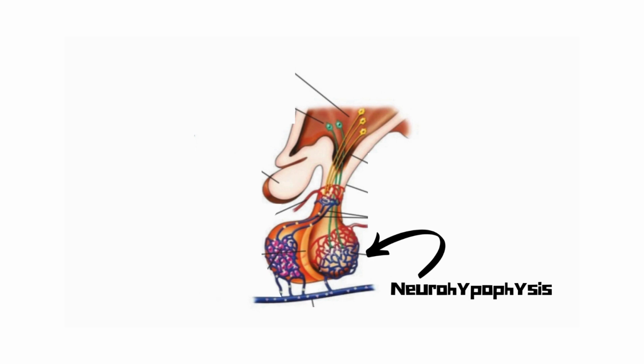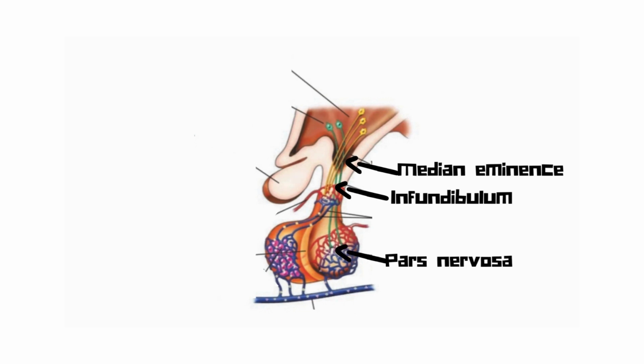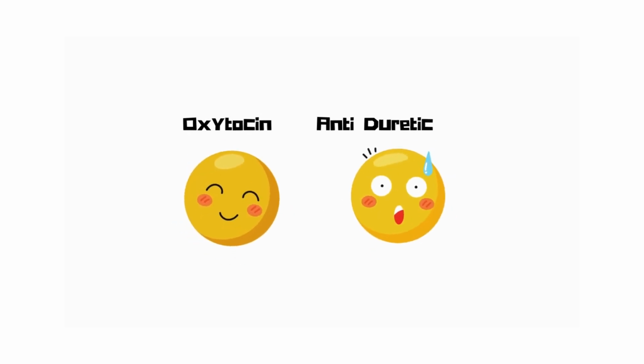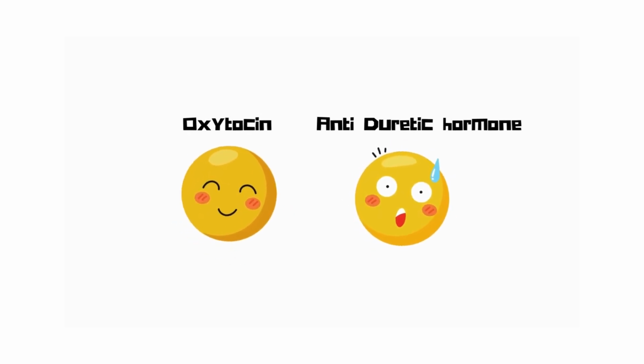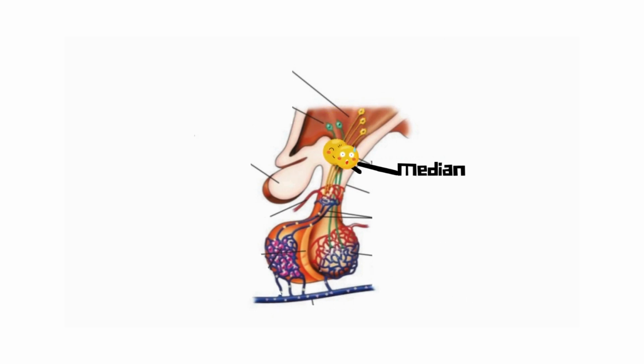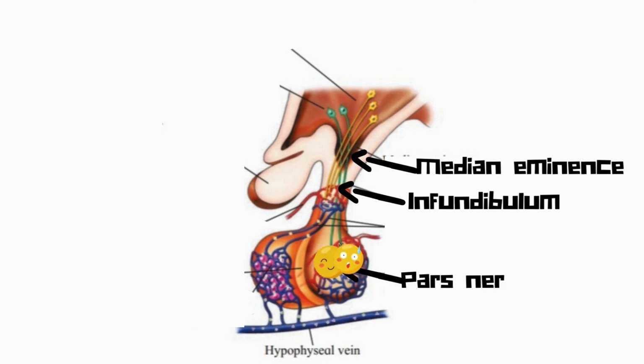Neurohypophysis is directly connected to the hypothalamus by axon fibers and is divided into three parts: a median eminence, infundibulum, and pars nervosa. The hypothalamus produces and secretes oxytocin and antidiuretic hormone. These hormones reach the neurohypophysis, part of the pituitary gland. The hormones travel from the median eminence to the infundibulum, and from the infundibulum to the pars nervosa. Pars nervosa is the storage area where oxytocin and antidiuretic hormone are stored.